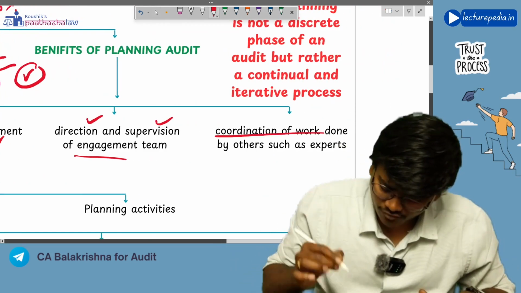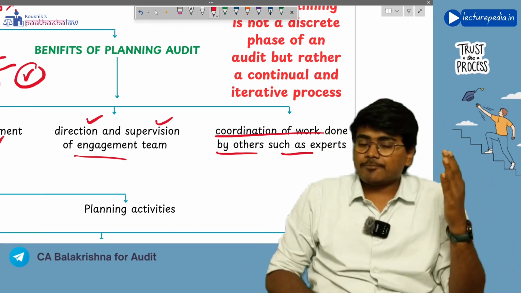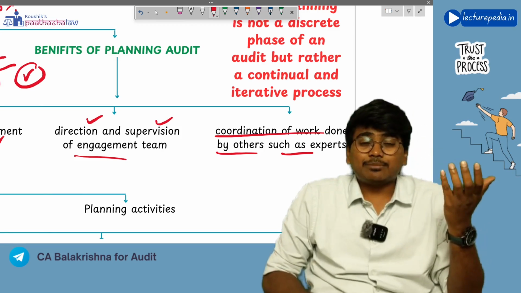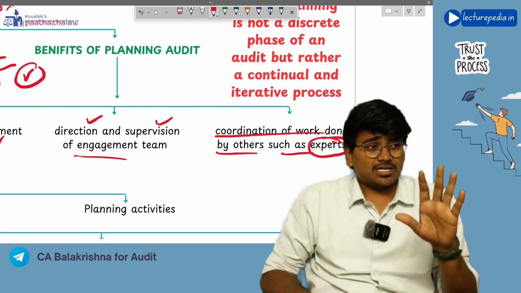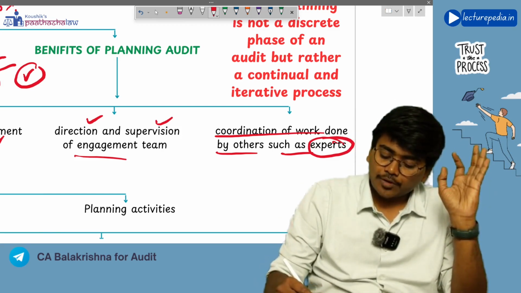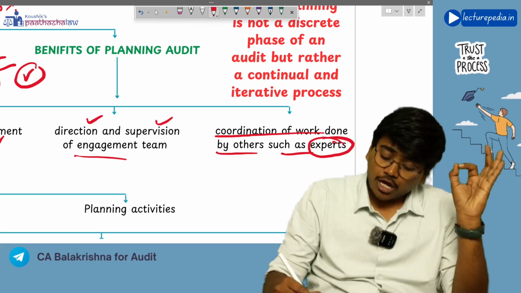Next, coordination of work done by others such as experts. See, sometimes the auditor might have to use the work that is done by an expert. Now what is meant by expert? Sir, the auditor is an expert in the area of auditing, and he is also an expert in the area of accounting.